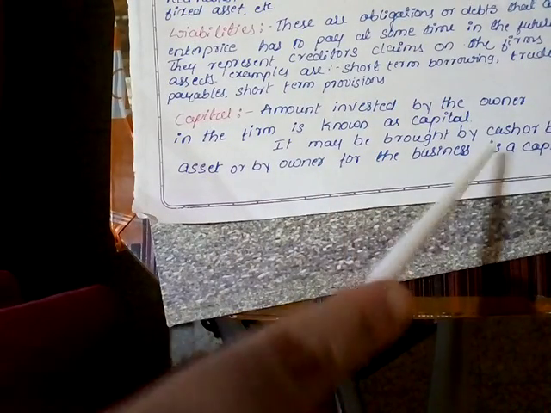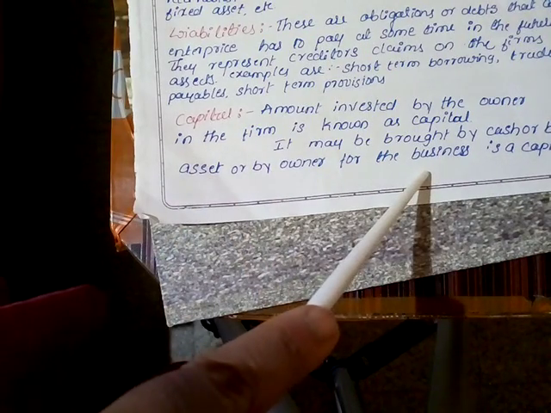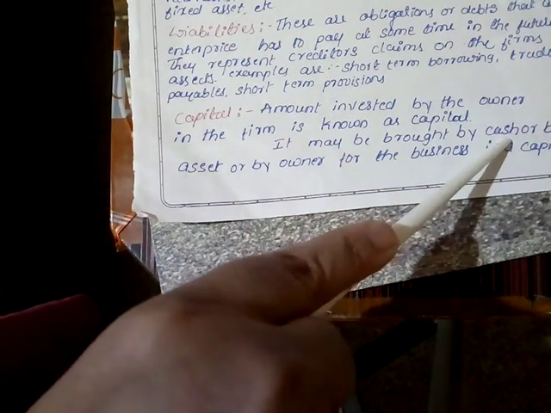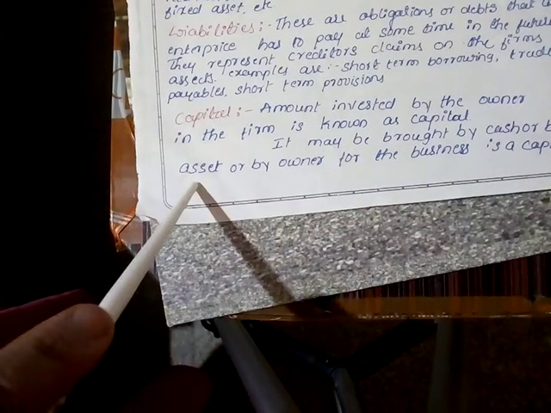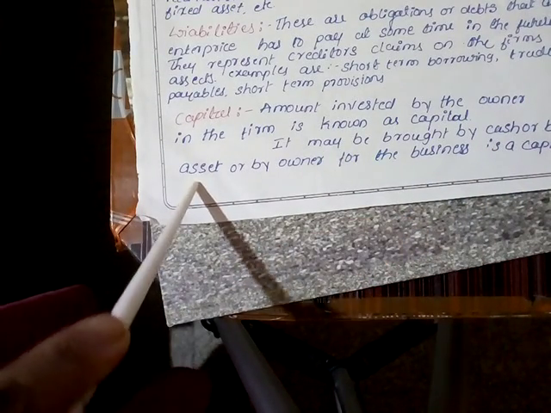This amount may be in the form of cash or in the form of assets, or the owners can bring the amount for the business. It may be in the form of hard cash or money, or in the form of assets like land, building.